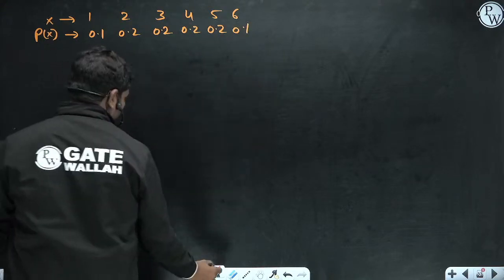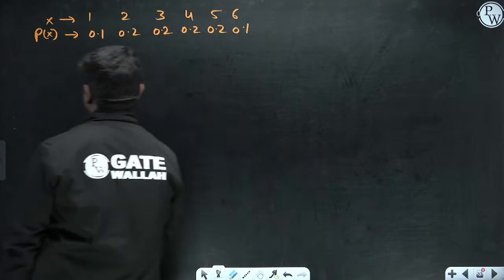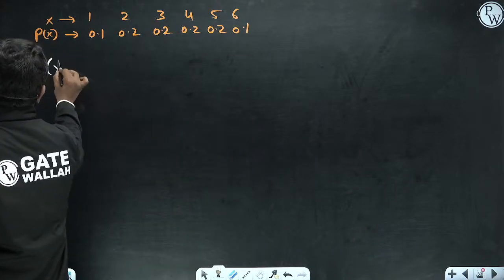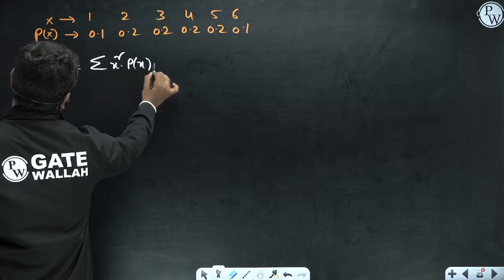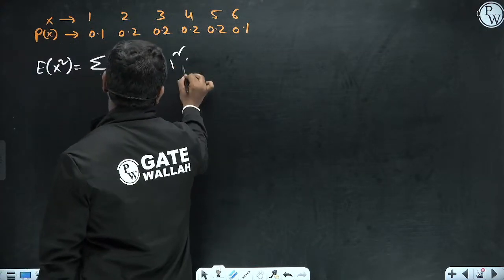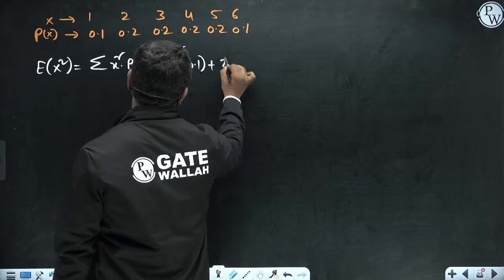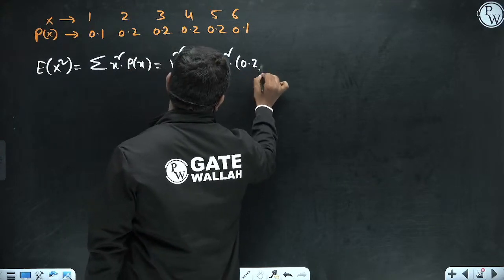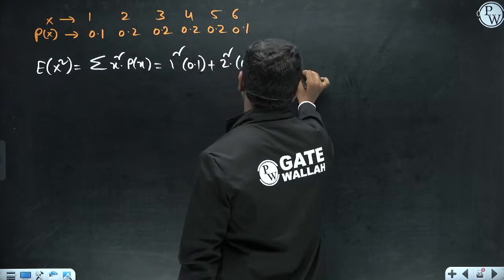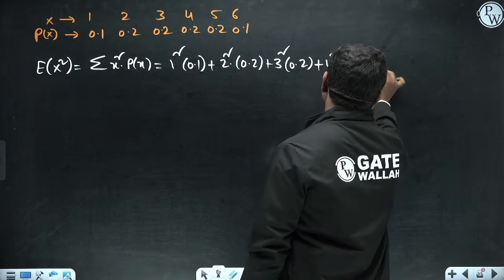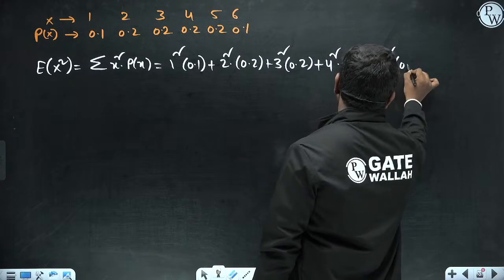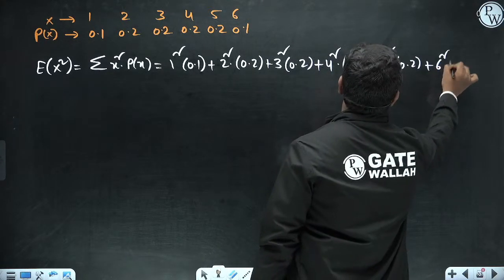Expectation of x square is nothing but the summation of x square into p of x. So this is equal to 1 square into 0.1 plus 2 square into 0.2 plus 3 square into 0.2 plus 4 square into 0.2 plus 5 square times 0.2 plus 6 square times 0.1.